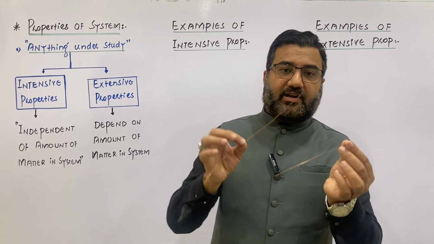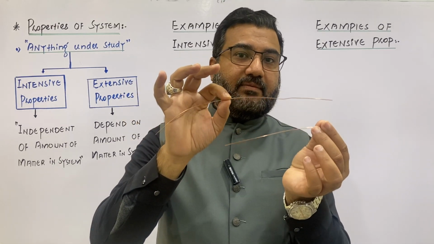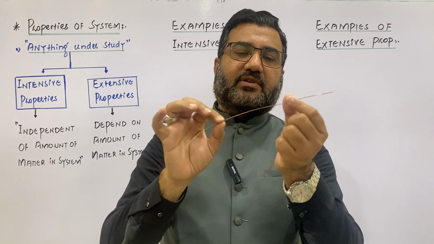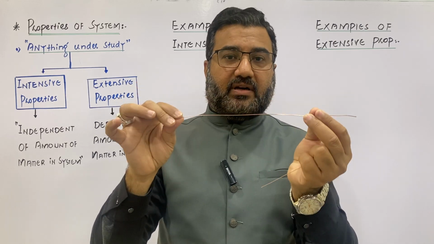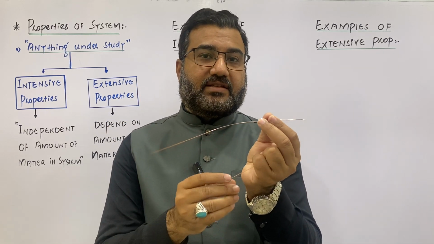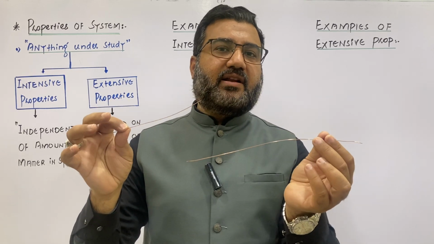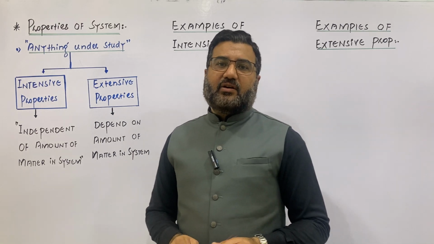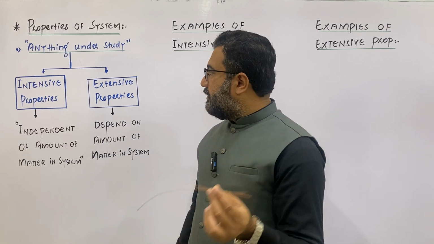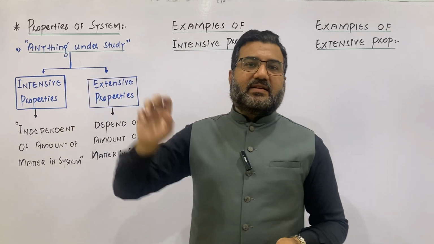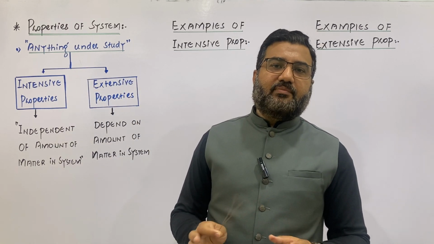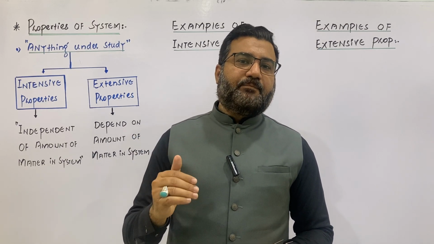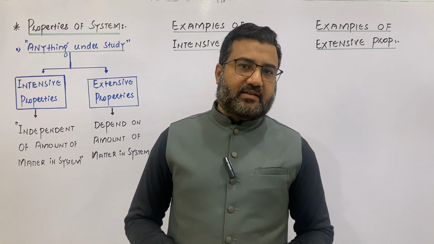So the electrical conductivity of both these wires will be the same, because electrical conductivity is related to the nature of the matter, and both these wires are made up of copper. So the electrical conductivity of both these wires will be the same irrespective of the amount of matter in each wire. So electrical conductivity of this copper wire will be an example of an intensive property. Intensive properties are those properties that do not depend on the size or magnitude of the system, rather they only depend on the nature of the material which is present in the system.